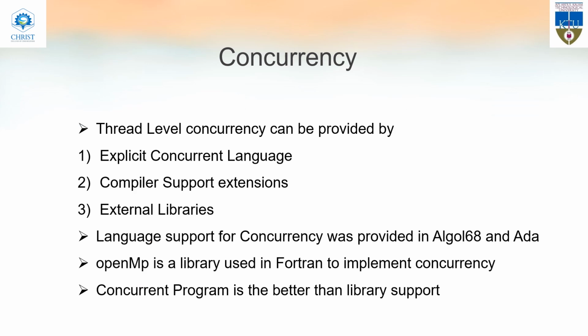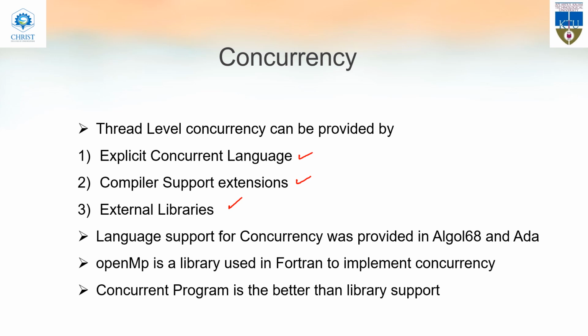So when we move to the concurrency in depth, we can see that in languages, the concurrency is provided in three different types. The first thing, the language itself imparts concurrency. The second one, there are some compiler extensions which can be added so that it provides concurrency. The other one is the external libraries. Here we can see some examples.